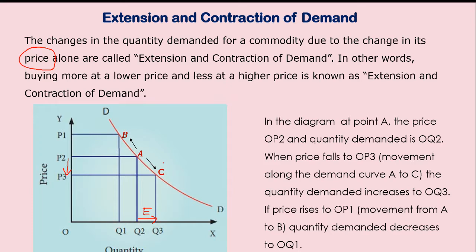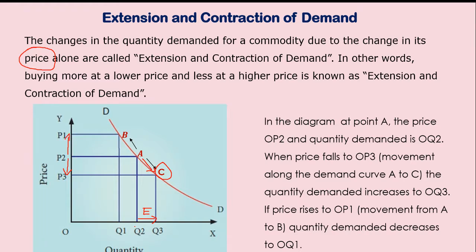So this is the new point C. When price falls to OP3, there is a movement along the demand curve from A to C, and the quantity demanded increases to OQ3. If the price increases from P2 to P1, here the price increases.